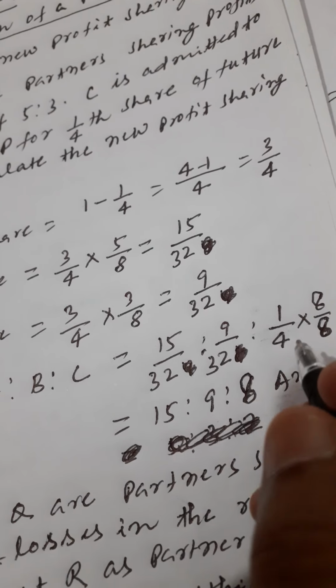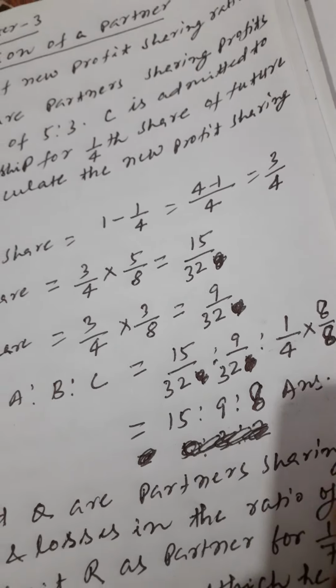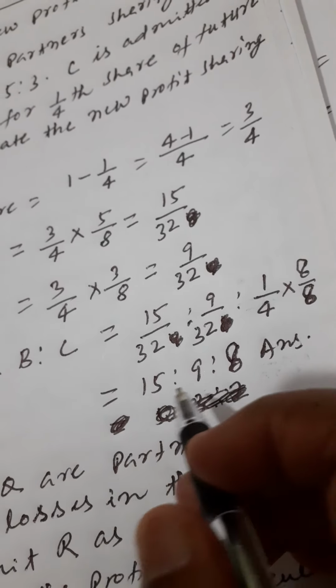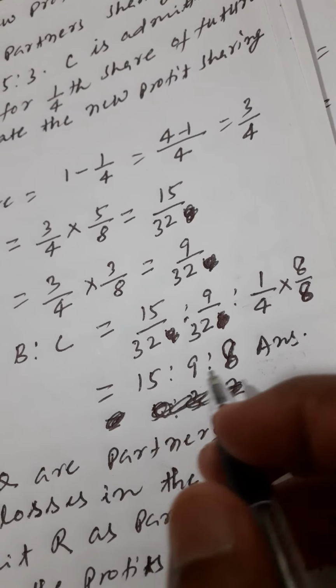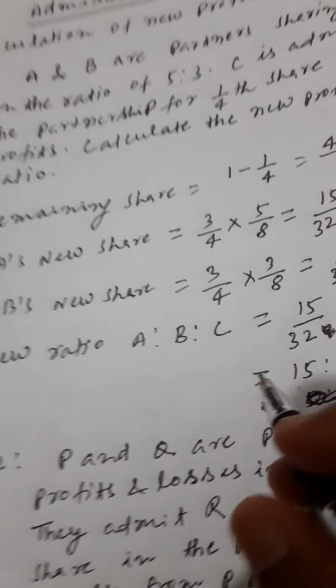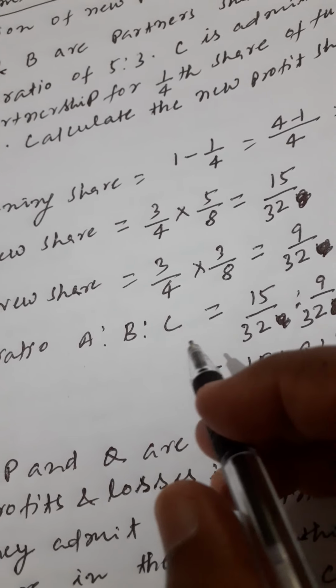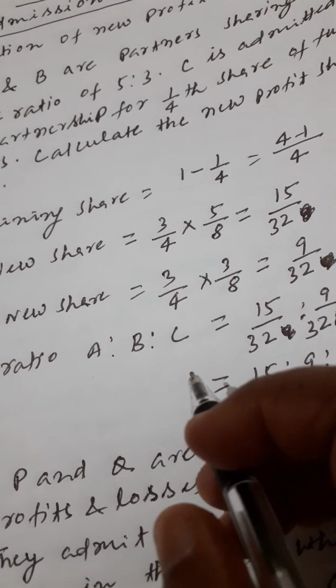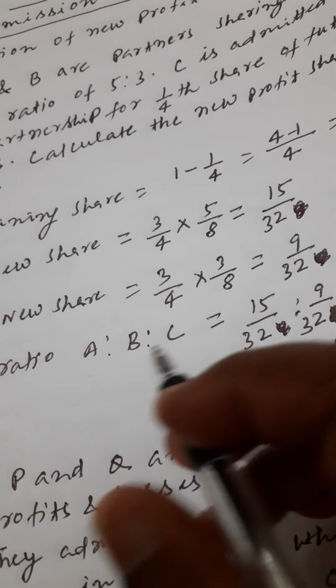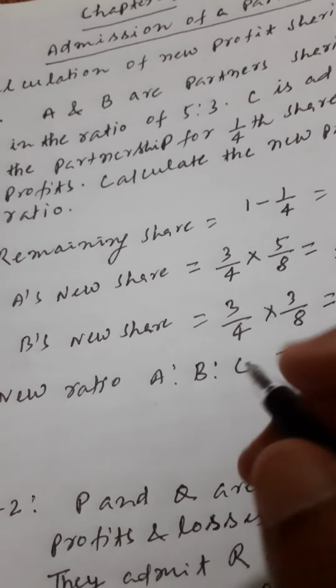Then you will get 8/32. Then the new profit sharing between A, B and C will be 15:9:8. In this way, you can calculate the new profit sharing between A, B and C when a new partner is admitted. This is the one case.